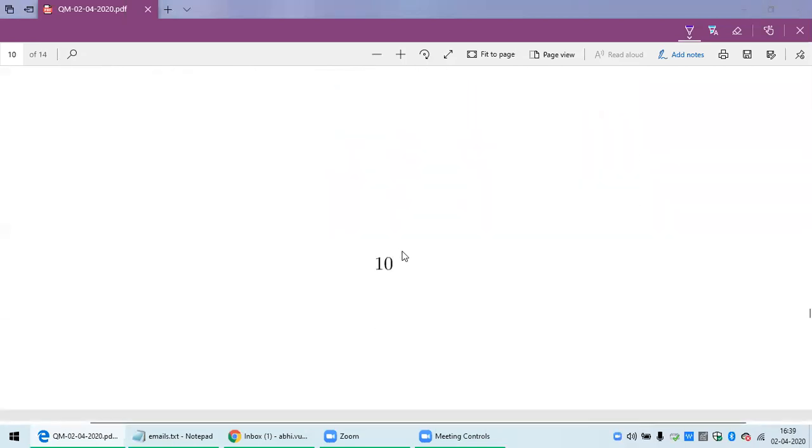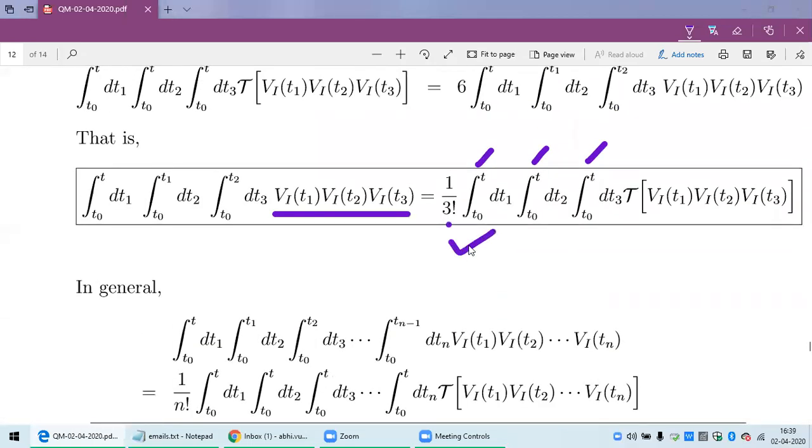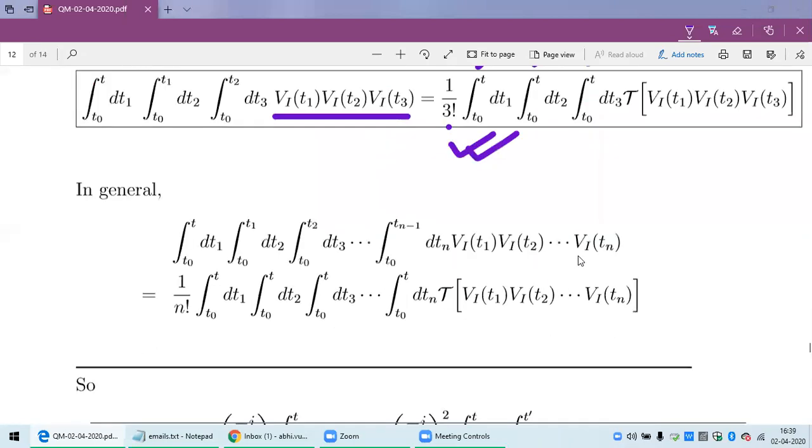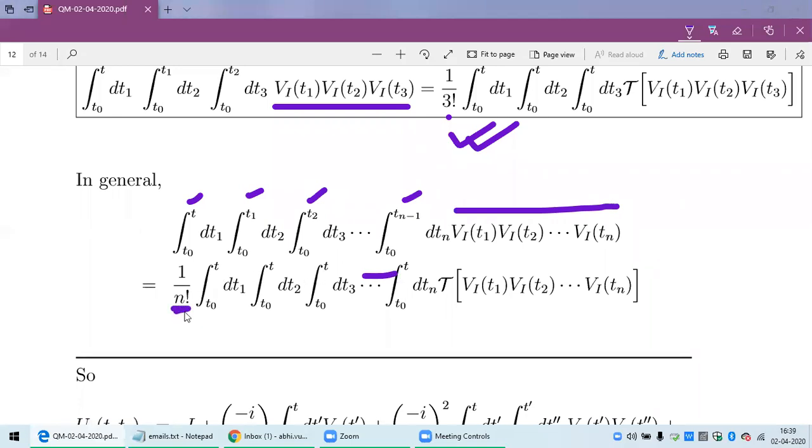I am not explaining in detail because if you look at these expressions thoroughly, you will understand it. So in general, if there are n products, with integrations from T to T1 to T2 to Tn-1, all the upper limits of integration you can bring to the same footing as T, only you have to bring 1/factorial n in front and the product has to be time ordered.